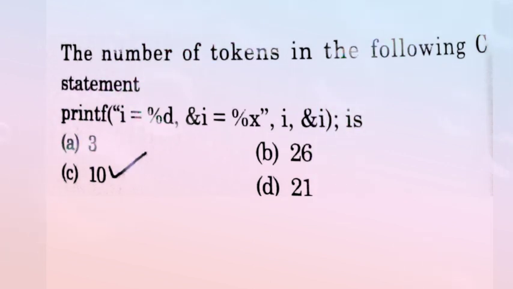The number of tokens in a C program statement. So here the statement is given like this: printf, open parenthesis, double quotes, i is equal to percent d and i is equal to percent x, close double quotes, comma i, comma, ampersand i, parenthesis closed, and semicolon. Okay, now there are four options: option A 3, option B 26, option C 10, and option D 21.